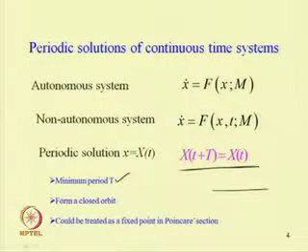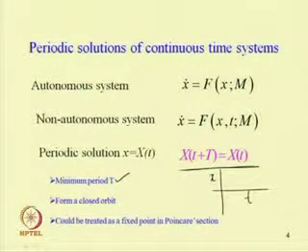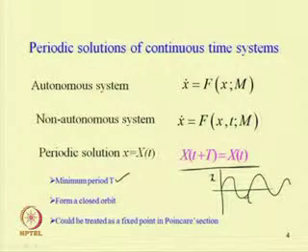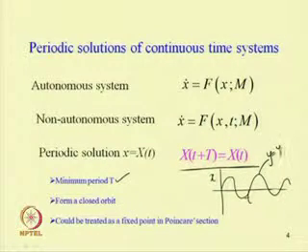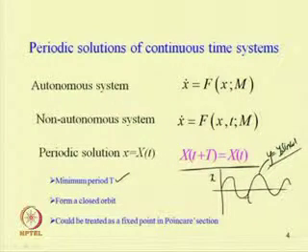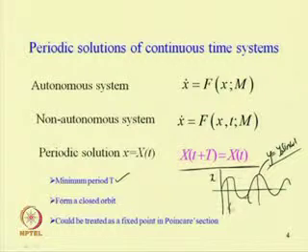For example, let us plot x versus t. Let the solution be periodic. In this case the solution repeats. I can write this as y equal to y0 sin omega t. If the solution repeats with time, and the frequency is omega, then the time period will be equal to 2 pi by omega.